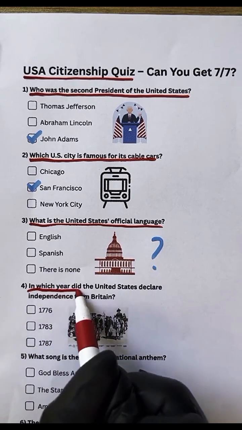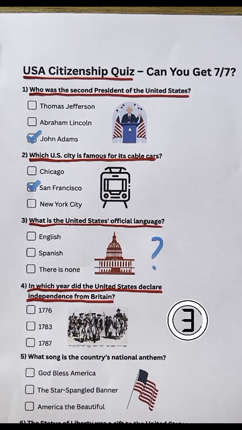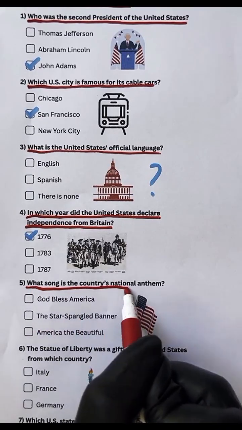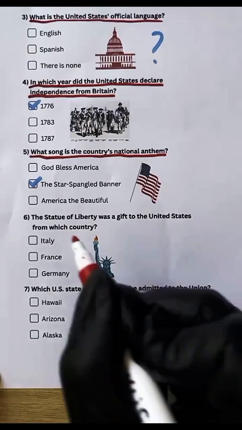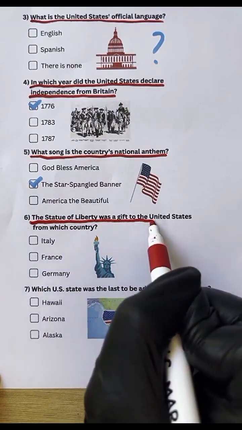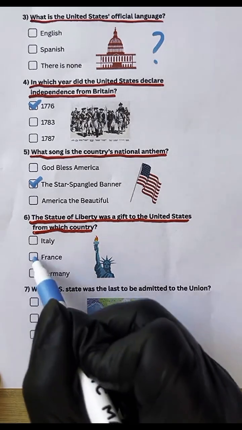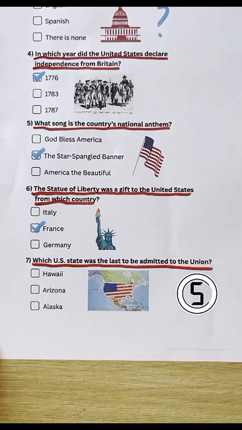Question 4. In which year did the United States declare independence from Britain? (1776). Question 5. What song is the country's national anthem? The Star-Spangled Banner. Question 6. The Statue of Liberty was a gift to the United States from which country? France. Question 7. Which U.S. state was the last to be admitted to the Union?